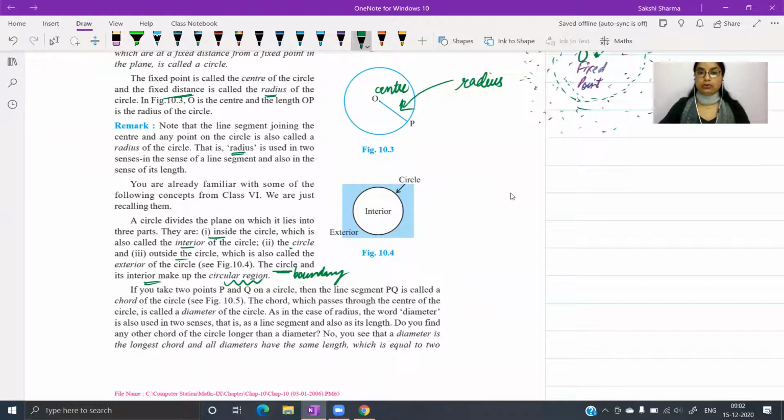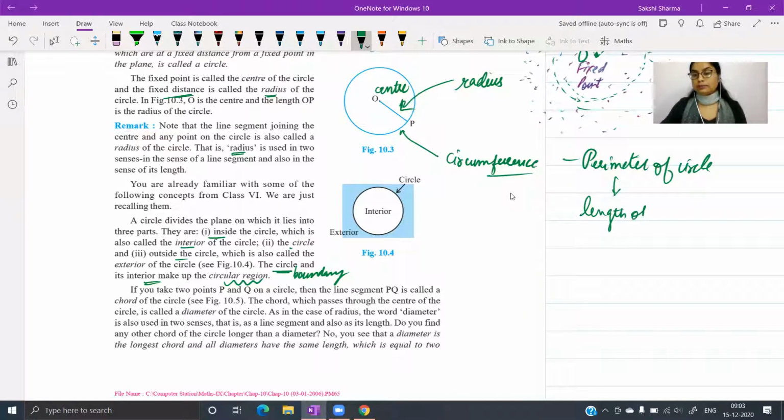ये जो circle हमने draw किया, ये जो boundary है इसकी, इस boundary को हम क्या बोल देंगे? Circumference. Basically, it is the perimeter of the circle. Circle का अगर हमें perimeter measure करना है, perimeter means the length of the boundary. तो अगर हम measure करना चाहते हैं, what is the length of the boundary of this circle, then we call that length obtained as the perimeter of actually a plane figure. But circle के case में हमने इसका special नाम रखा है, we call it a circumference.